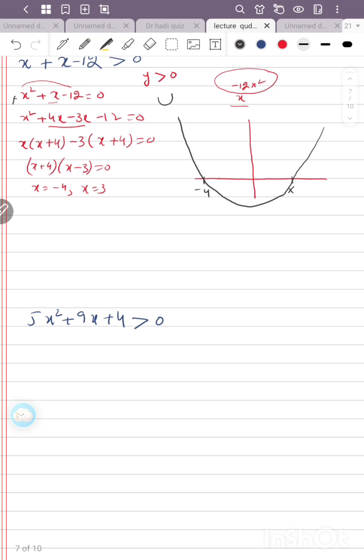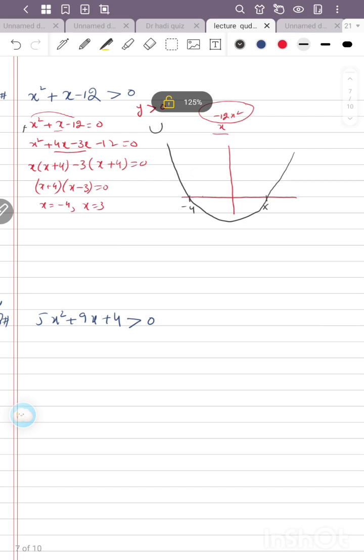Now after making this graph, we have to deal with this inequality: y greater than 0. If y is greater than 0, if you look at the graph, y is positive here, and y is also positive here.